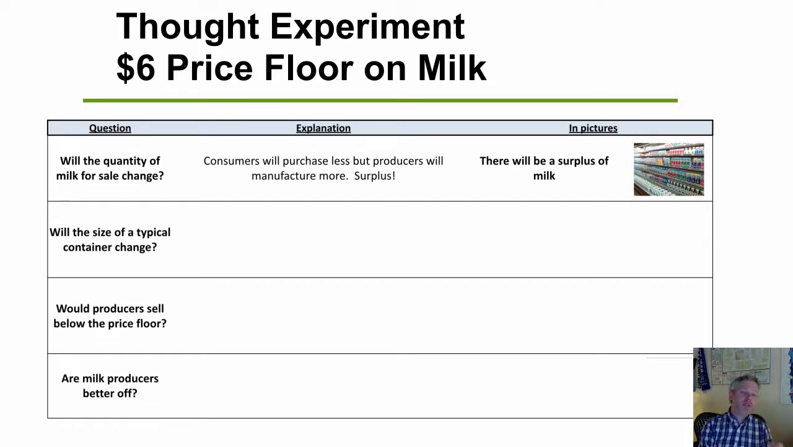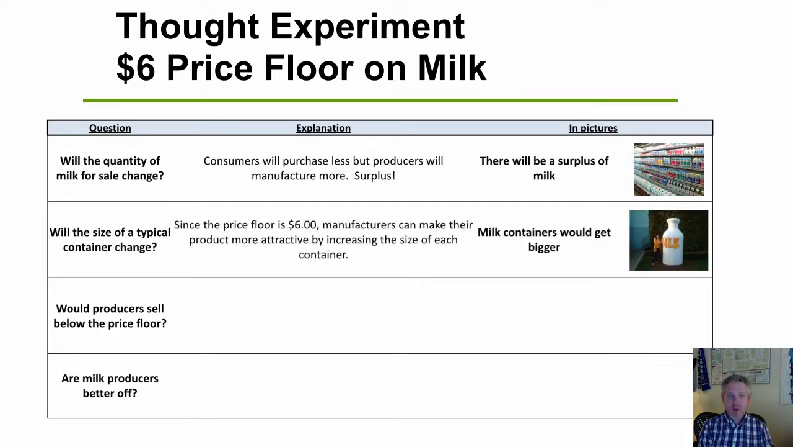What about the typical size of a container of milk? Well, since the price floor is $6, manufacturers can make their product more attractive by increasing the size of each container, right? If milk, say, was selling for $2.50 or $3 a gallon before, they'll say, oh, let's make a huge milk because I can still sell it for $6. I'm still going to make a ton of profit. So milk containers might get a lot bigger, all right?